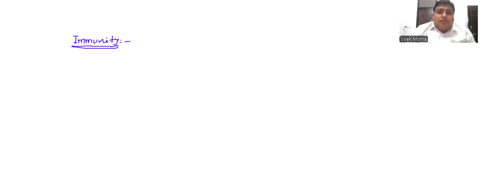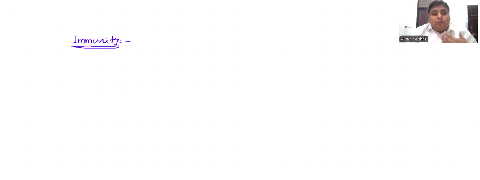Every day we are exposed to many disease-causing organisms or infectious agents, but very few of them can develop disease in our body.